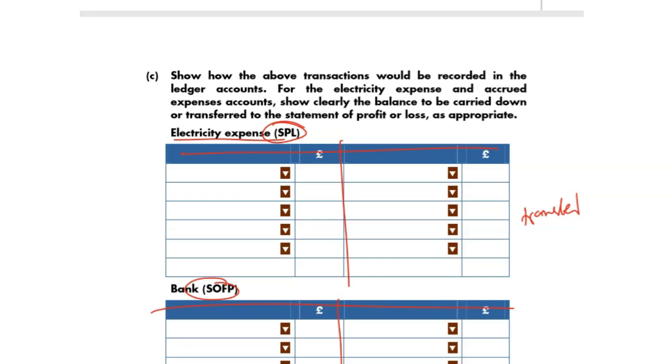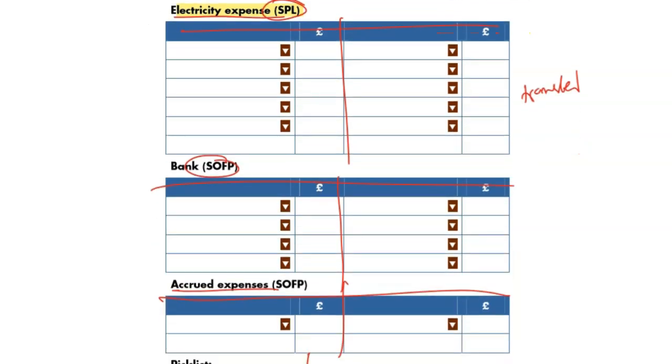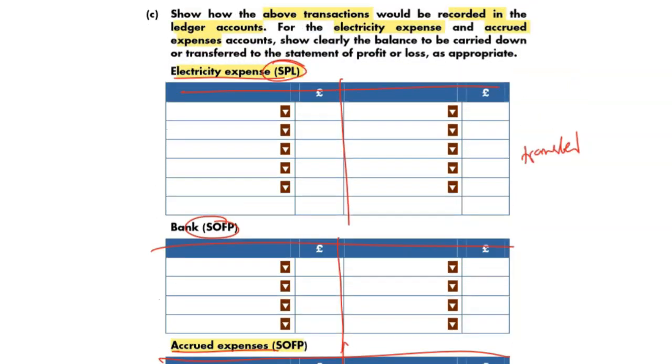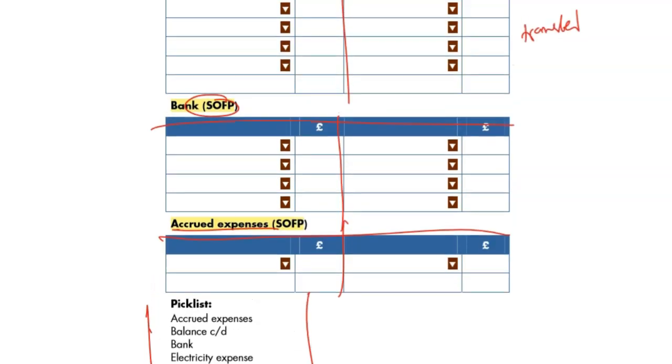Show how the above transactions would be recorded in the ledger accounts for the electricity expense. So there is an electricity expense account. It's a debit account, and the accrued expense is a current liability. That's your accrued expense account. And show clearly the balance carried down and the transfer to the statement of profit and loss. There is a bank account as well. They didn't say it in the question, but there is a bank account as well.